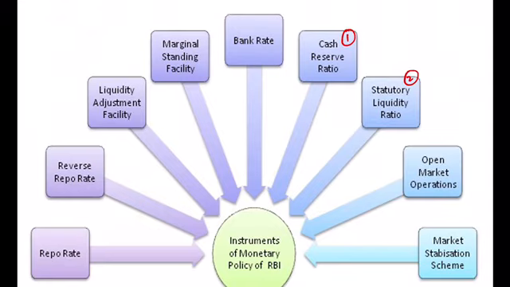Anyway, when it comes to the statutory liquidity ratio, it is also similar to cash reserve ratio, okay. It is also similar to CRR, but here the percentage of the demand and time liabilities we save in terms of cash or gold or government securities. And I told you most of the banks they prefer government securities, because government securities they give some interest in return. When it comes to the gold, it fluctuates all the time. We don't know when the gold prices increase or when the gold prices decrease. So generally it is a big problem for even the banks to take this gold or to buy this gold, because actually we don't know when it will increase and when it will decrease.